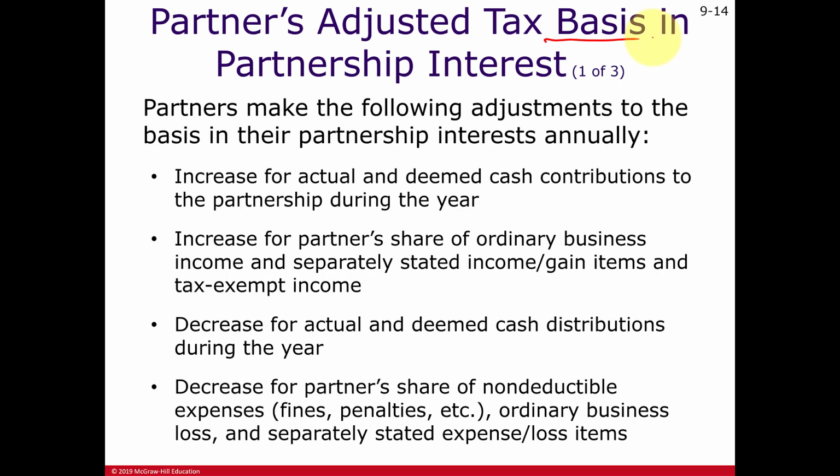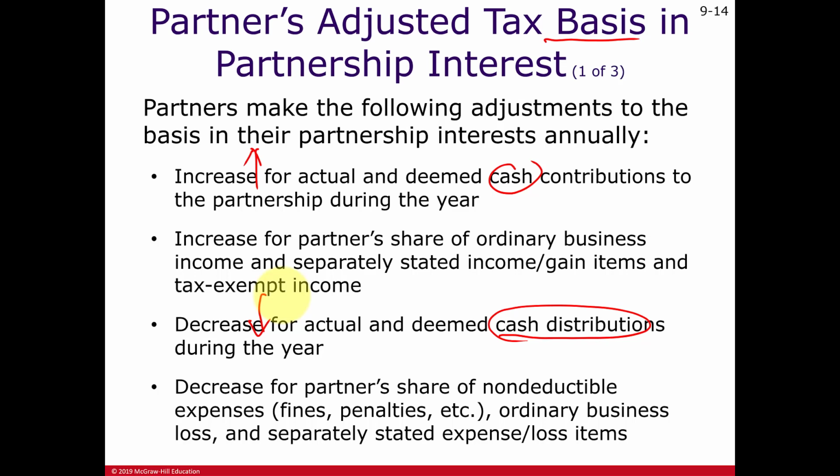And then if the partner makes a contribution, be it cash or other property, to the partnership, that'll increase that partner's basis and increase the partner's capital account. Just the opposite, if a partner takes a distribution or withdrawal from the partnership, that'll reduce the partner's interest.